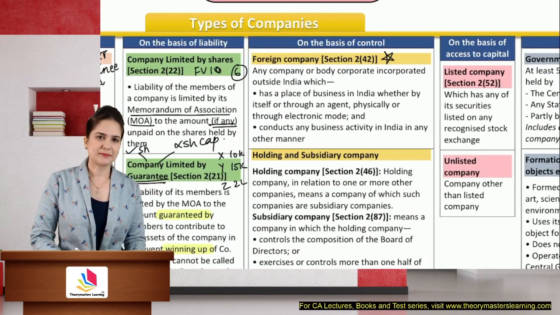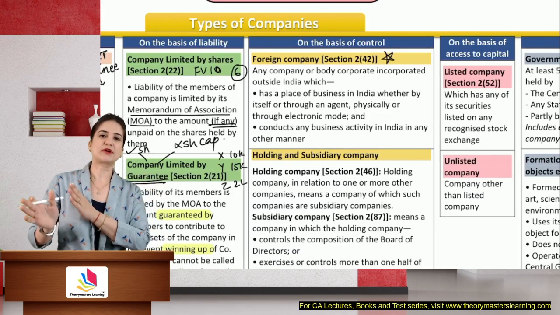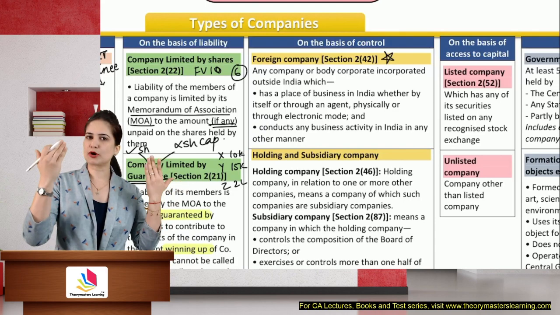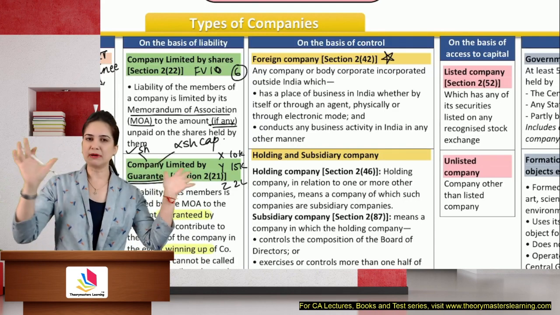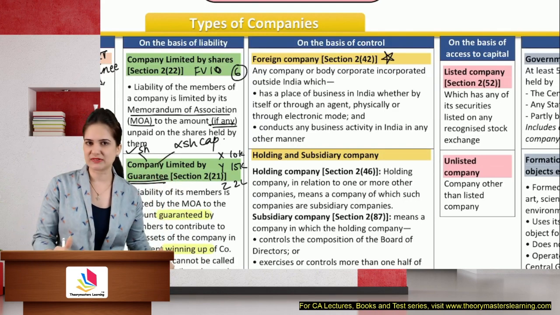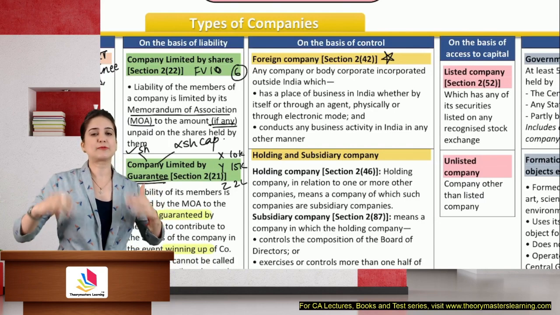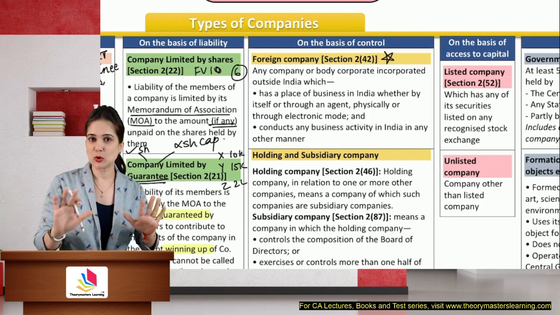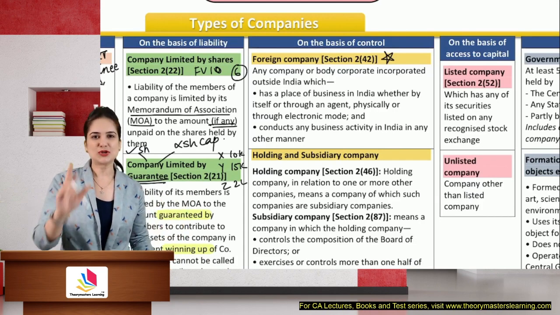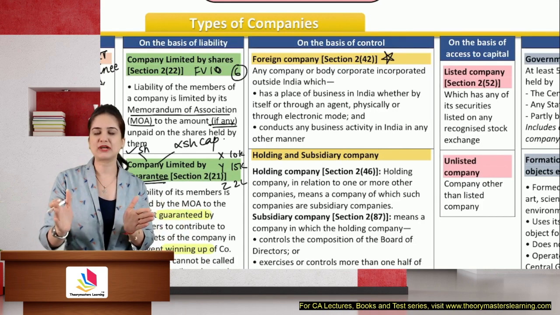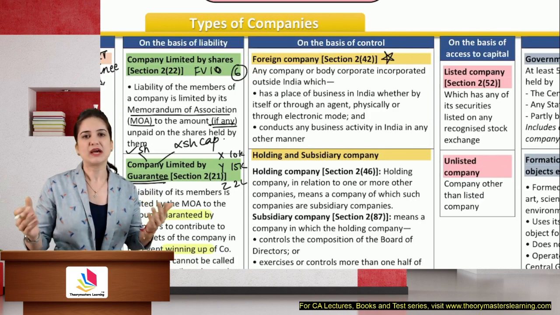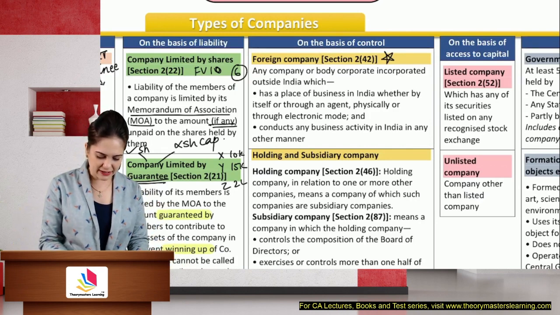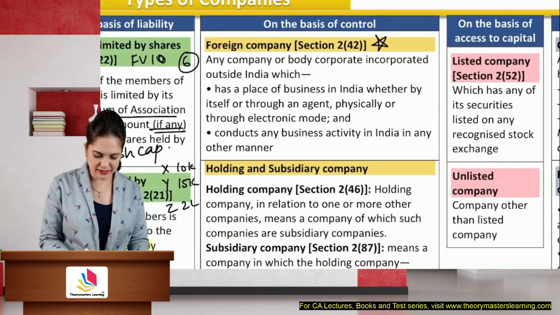What is a foreign company? See, whether a company is a domestic or a foreign company, it depends on the place of incorporation. If the company is incorporated in India, even though all members are foreigners, it is still considered as a domestic company. But if the company is incorporated outside India, then it is considered as a foreign company, even though all the members are Indians. So you have to see whether it is a domestic or a foreign company based on the place of incorporation.